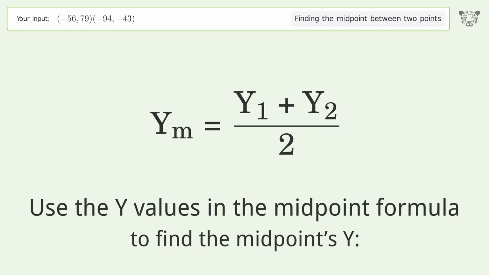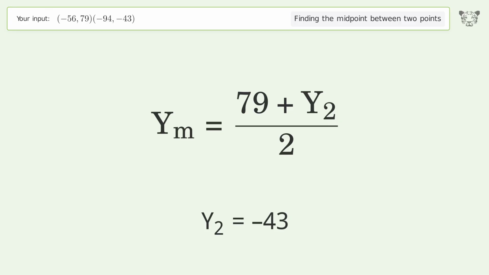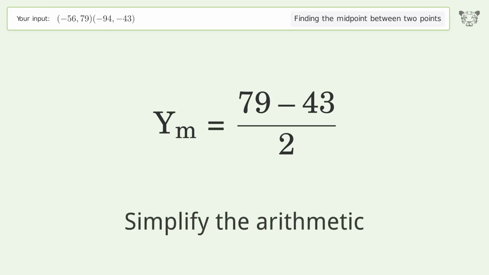Use the y values in the midpoint formula to find the midpoint's y. y1 equals 79. y2 equals -43. Simplify the arithmetic.